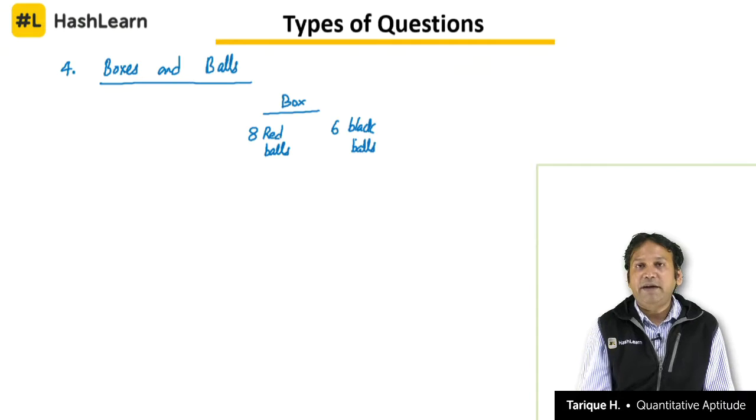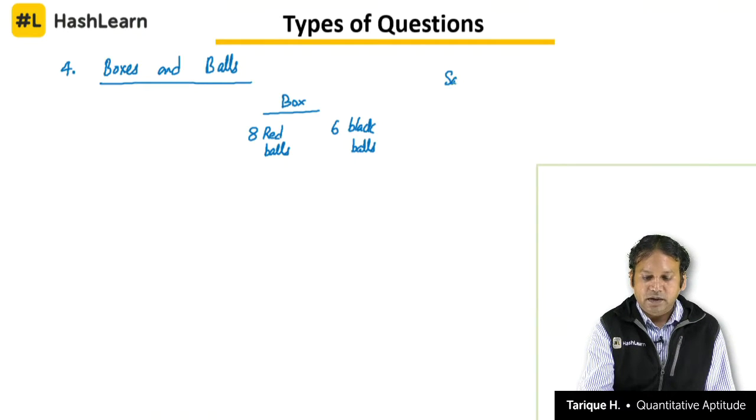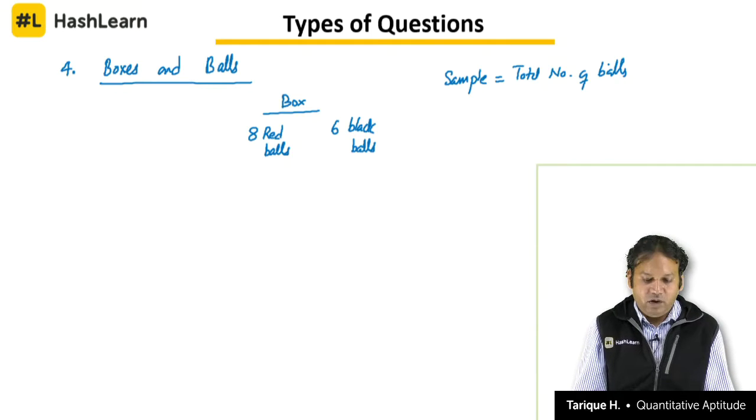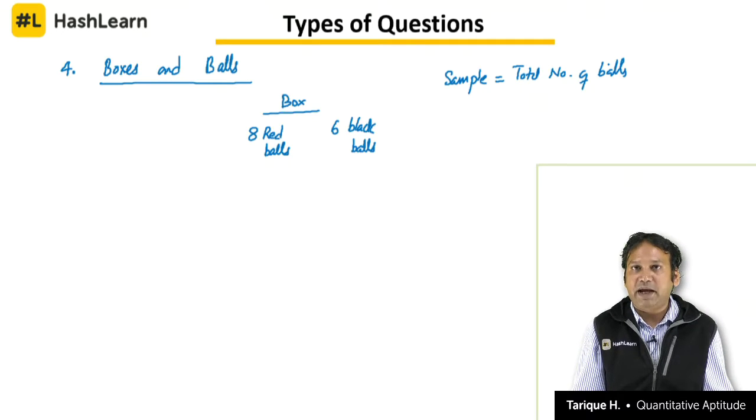The moment you say 8 red balls and 6 black balls, your sample space becomes equal to total number of balls. How many balls are there? 14, okay, out of which 8 are red and 6 are black.